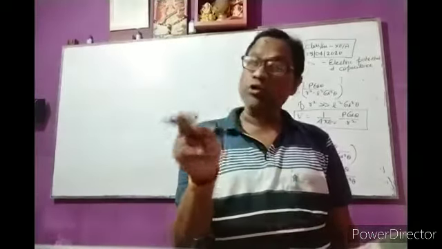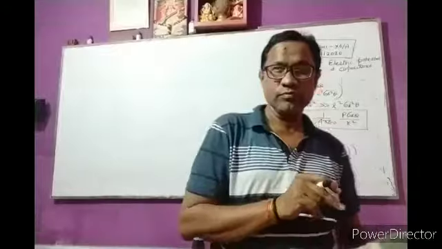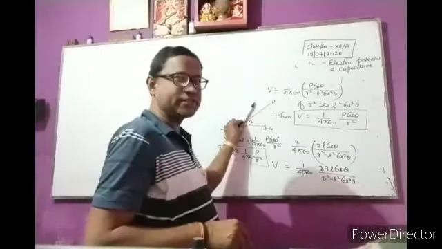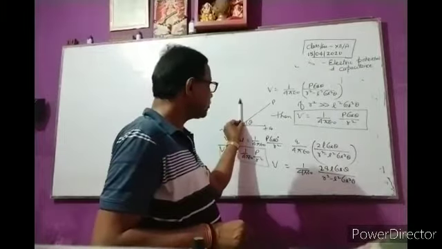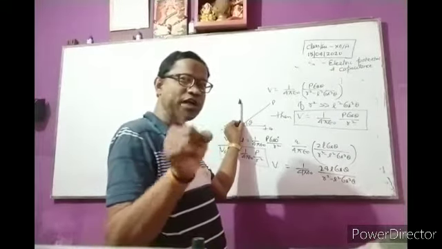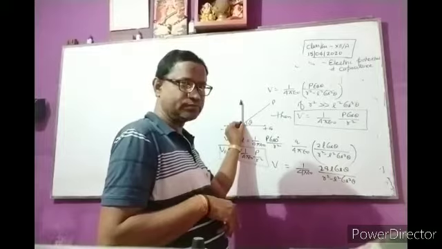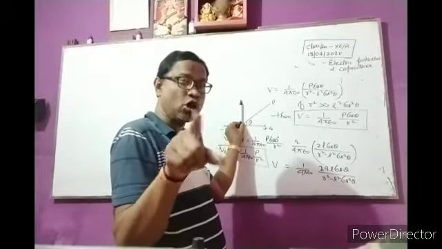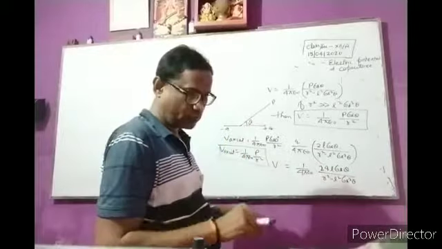In case of the equatorial position, suppose the angle increases. In this position, theta becomes 90, which means it is the equatorial position. If theta becomes 90, then cos 90 is equal to 0.